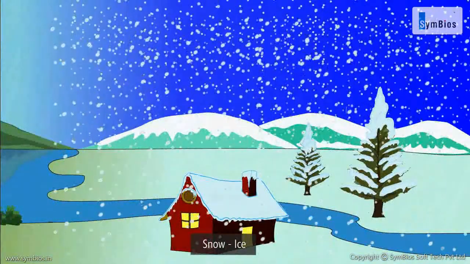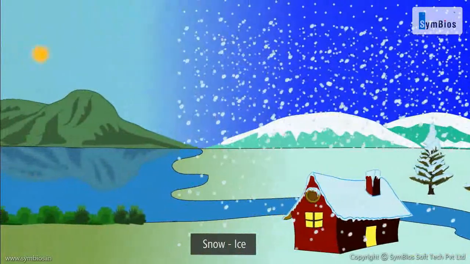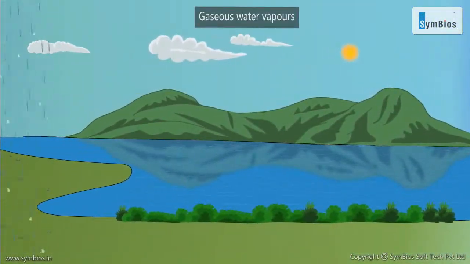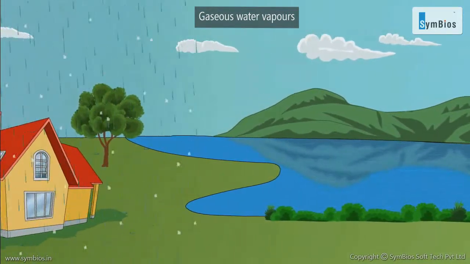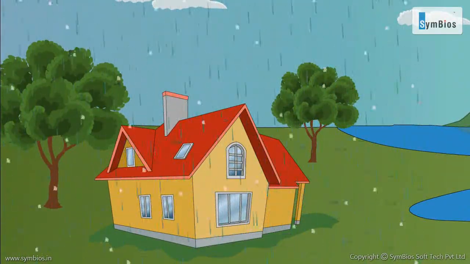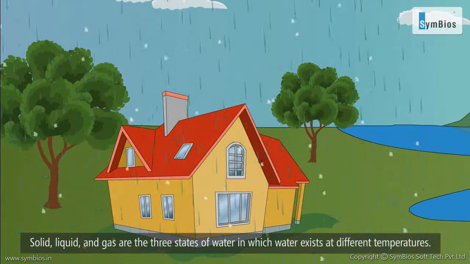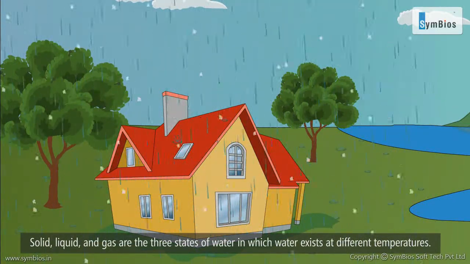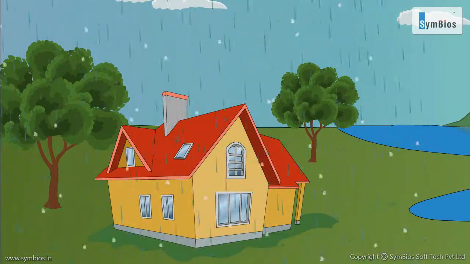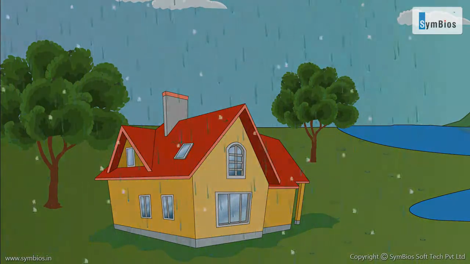It falls as snow, ice, and hail in the solid form, flows in lakes and rivers as liquid, and stays as gaseous water vapors in air or in clouds. Solid, liquid, and gas are the three states of water in which water exists at different temperatures. Let's learn more about the three states of water.